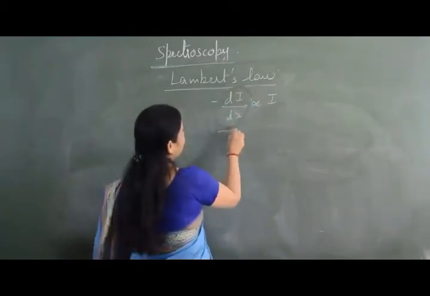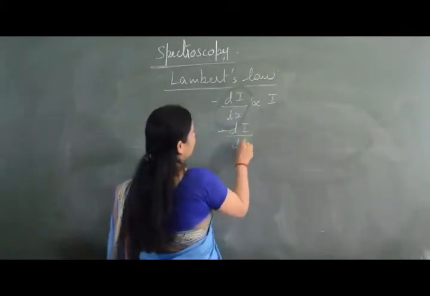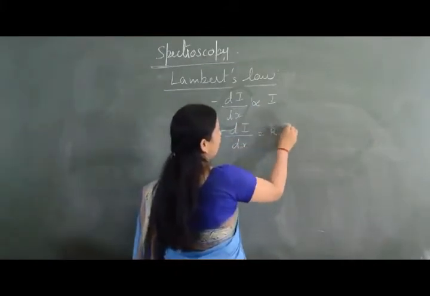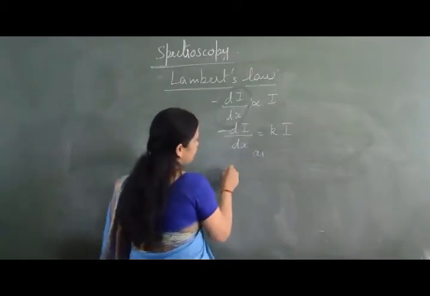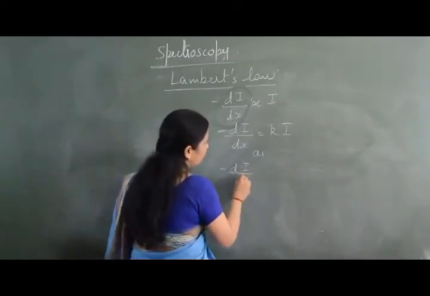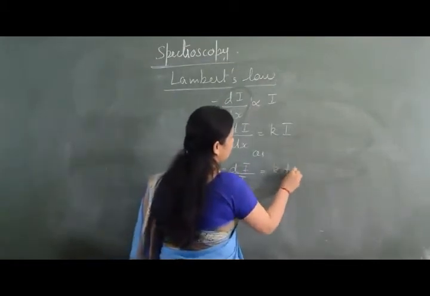So I can write minus dI over dx is equal to kI, where k is the proportionality constant. I can also write it as minus dI over I is equal to k dx.